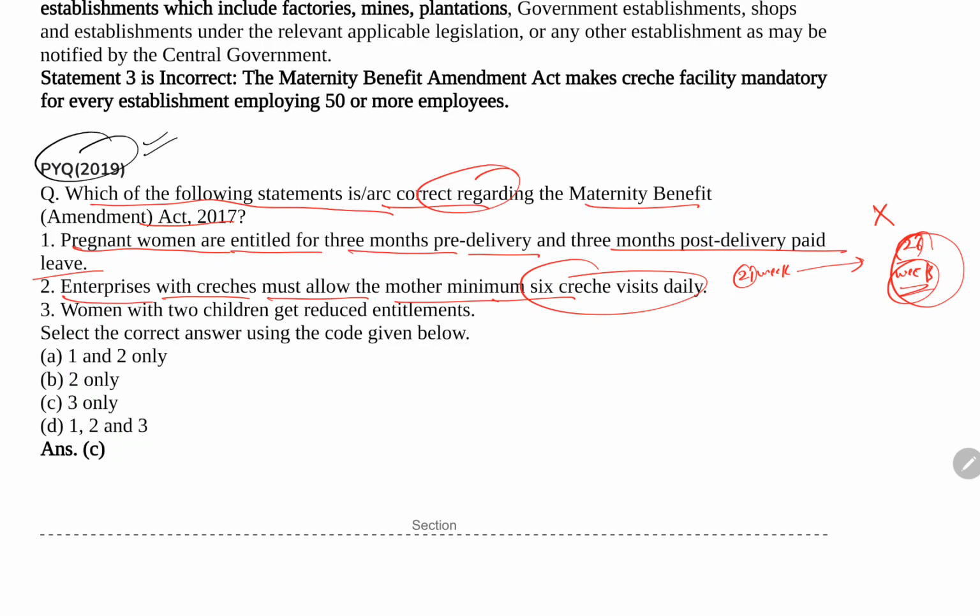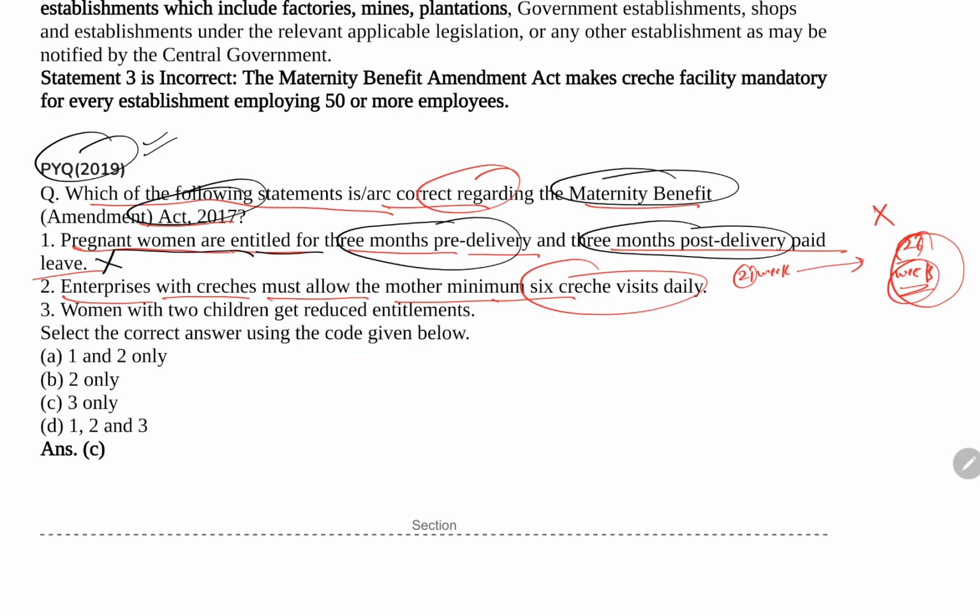Okay, what is the PYQ question? Which of the following statements is correct regarding the Maternity Benefit Amendment Act of 2017? The first statement is that pregnant women are entitled to 3 months of pre-delivery and 3 months of post-delivery paid leave. This option is incorrect because, as I told you, there is a provision of 26 weeks of maternity benefit leave. Earlier it was 12 weeks and this was increased with the amendment of 2017 to 26 weeks.